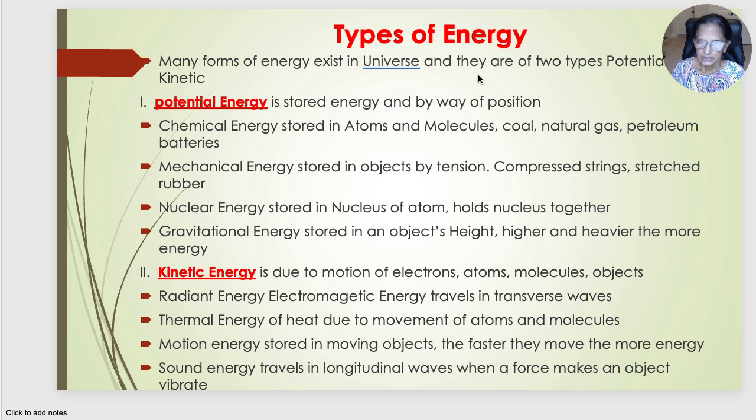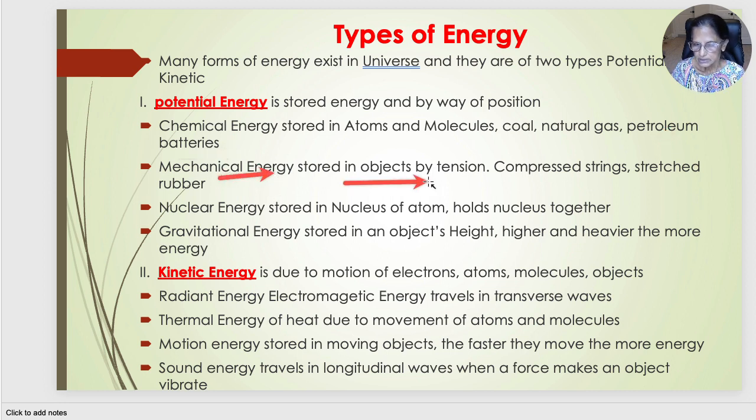Let's see what the various types of energy are. Many forms of energy exist in the universe and they are basically of two types: potential energy and kinetic energy. What is potential energy? Potential energy is due to the position of an object. It is the stored energy, by way of position. What are the different types of potential energy? Let us see. Chemical energy. Chemical energy is stored in atoms and molecules. For example, the energy stored in coal, natural gas, petroleum, batteries and the food we eat is all chemical energy that gives us energy to do work.